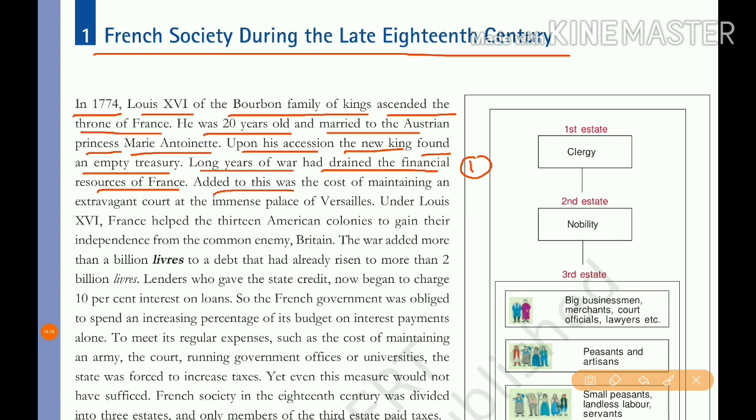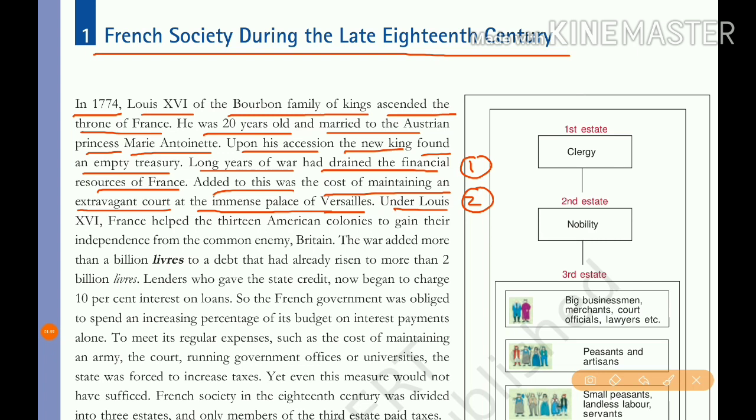Added to this was the cost of maintaining an extravagant court at the immense palace of Versailles. This is reason number 2. Extravagant court means more expenses, spending money without any reasonable or necessary purpose. That much money they spent on maintaining the palace of Versailles.